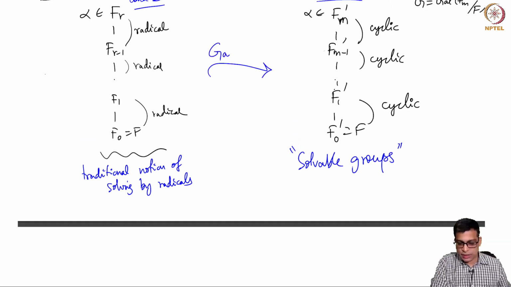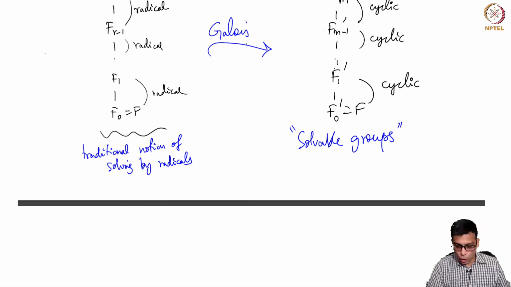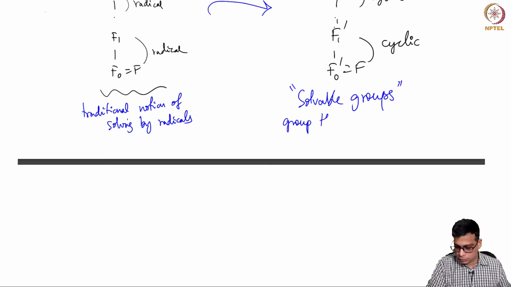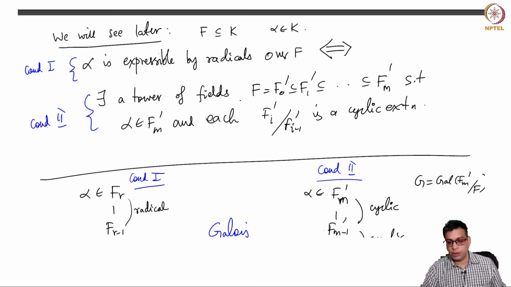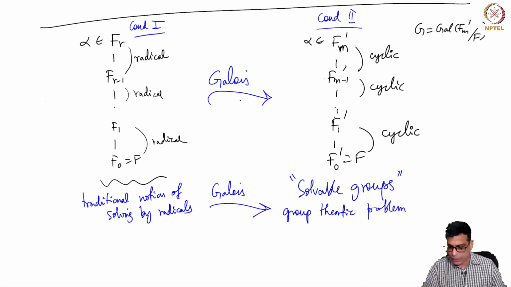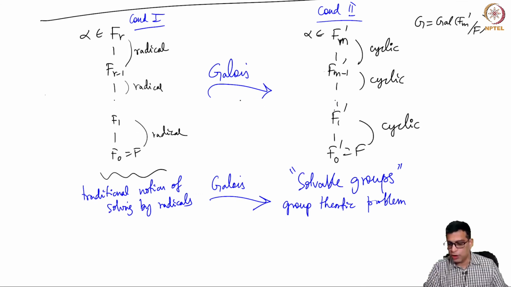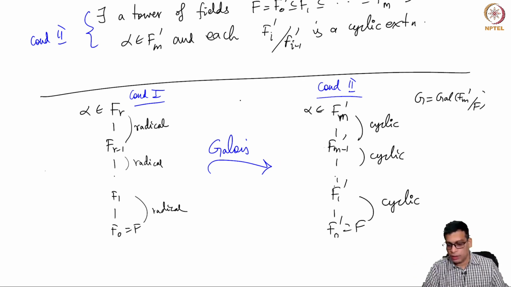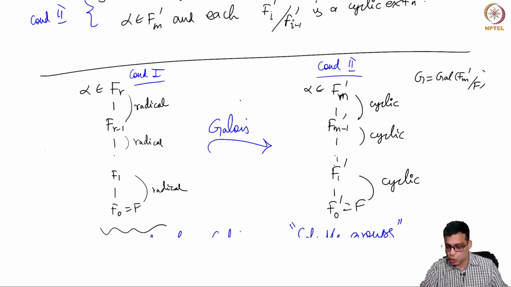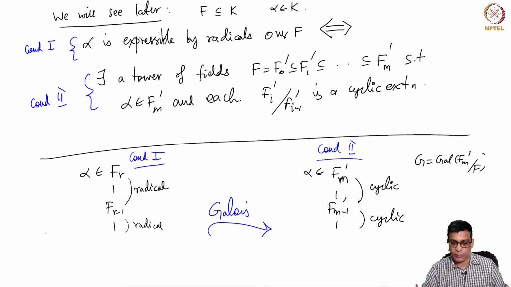Galois converted this into a group theoretic problem. This is the contribution of Galois, and all of this we will do later. Basically you can argue that S5 is not solvable, and hence any degree 5 polynomial, he constructed certain degree 5 polynomials whose roots, if they can be solved by radicals, then there is a corresponding picture like this, which would imply that S5 is solvable, but it is not.